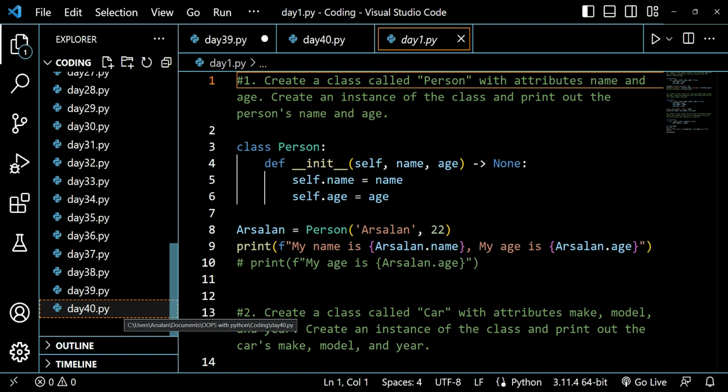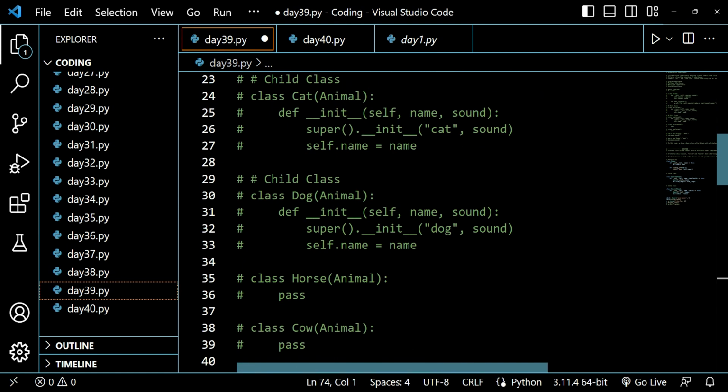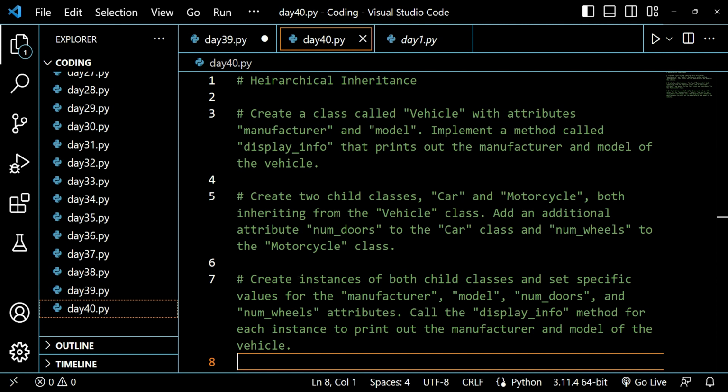hierarchical inheritance. Moreover, we have already discussed methods like class method. We have also discussed the super init function, and then we also did questions on many such topics like list. We have covered how we solve questions based on list, and we have covered so many topics till now.